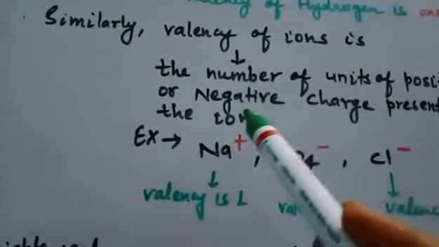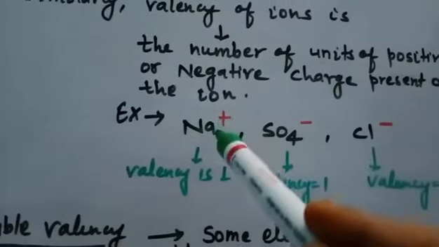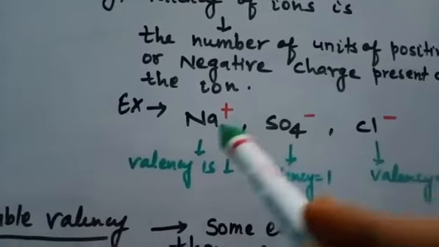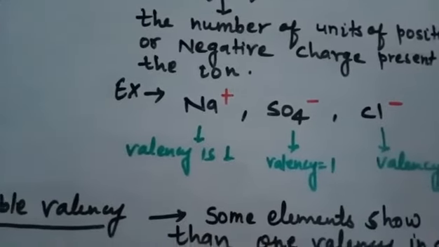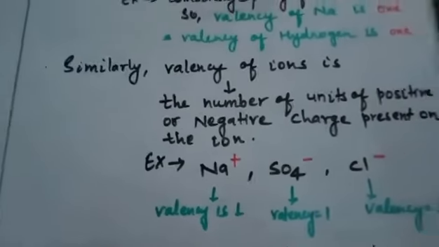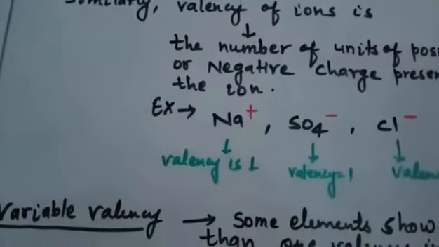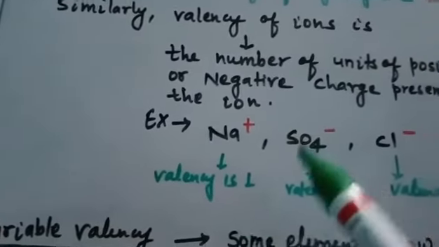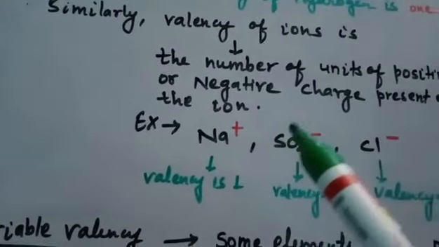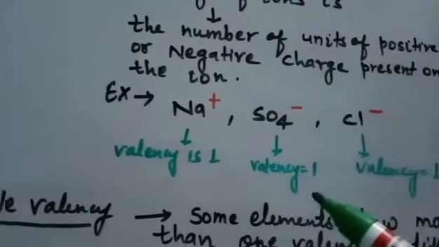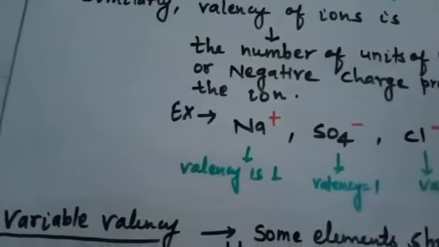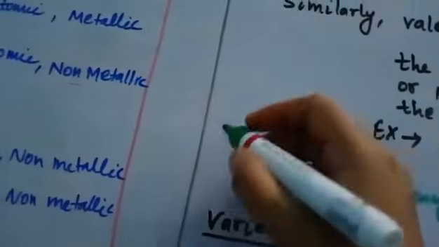So we can say that the number of unit positive or unit negative charge present on any ion is its valency. As I just told you, valency represents the combining capacity or combining power of an element with other elements to form a compound. I'll show you one example.